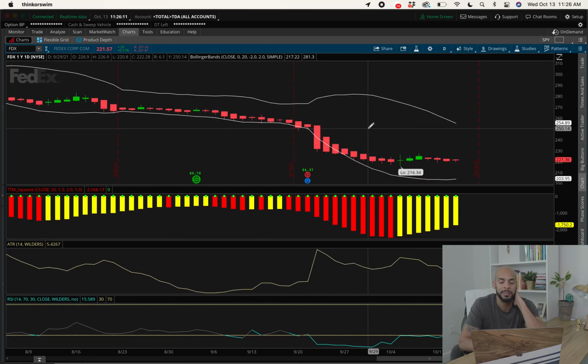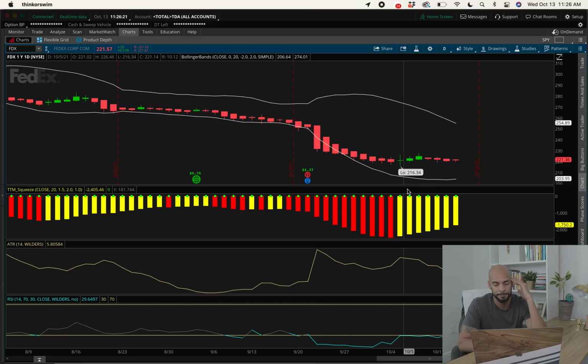But again, remember, all these indicators are delayed. There's no actual indicator that I'm aware of, at least, that gives you real-time footage. All this stuff is delayed because it's all based upon the previous candle once it's created.